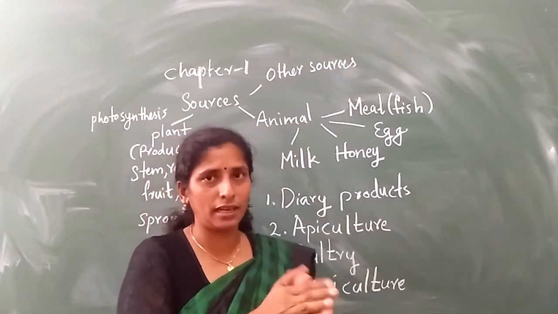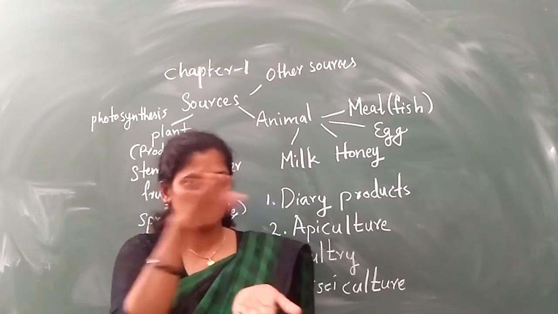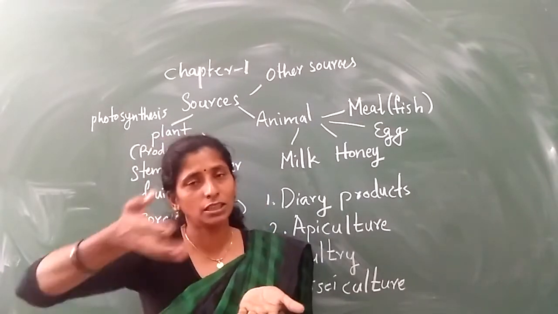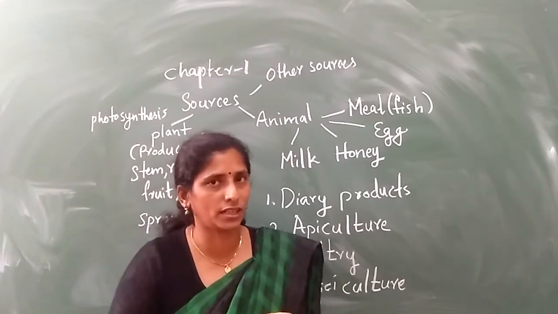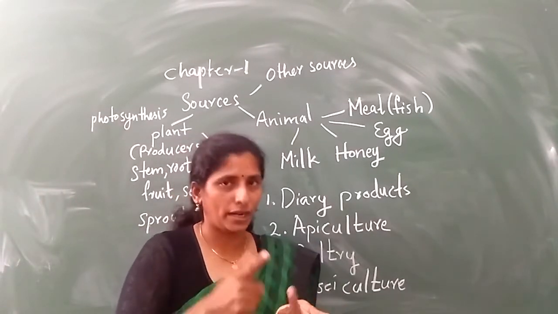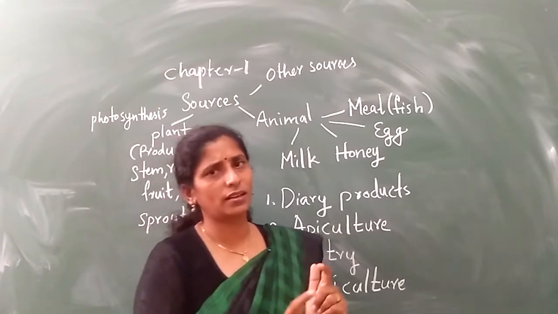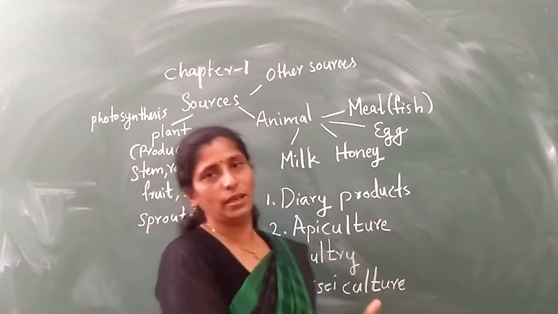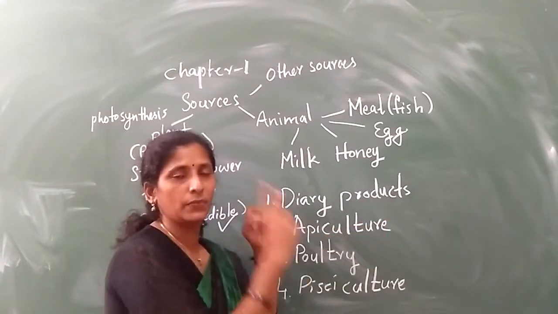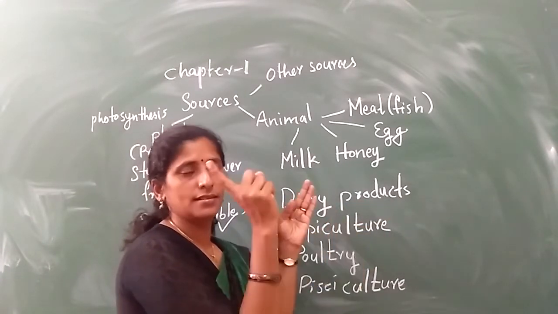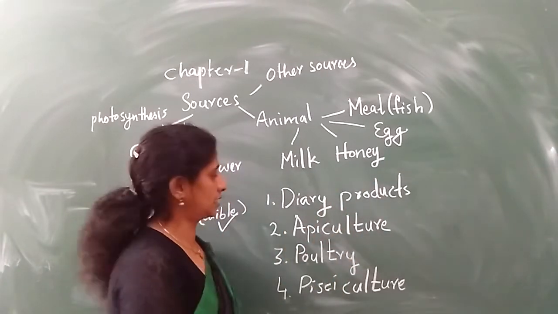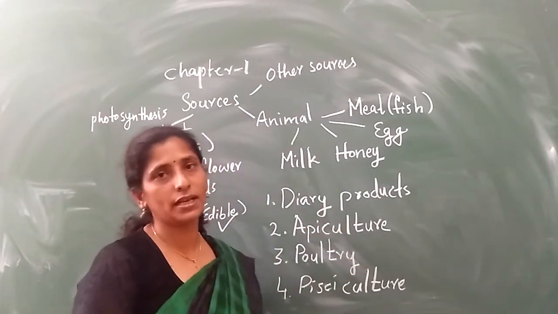If you do the milk boiling, then one upper layer will form, is it? And using this we make other products. That's what? Butter, ghee, buttermilk. So these all are what? Other products of milk. So all together we can call it dairy products. Milk, butter, cheese, buttermilk, everything we can call as dairy products.